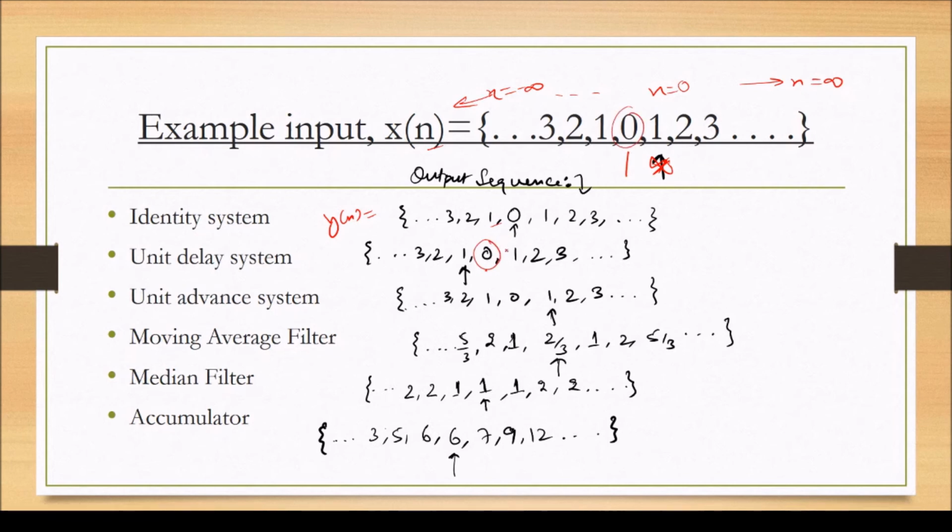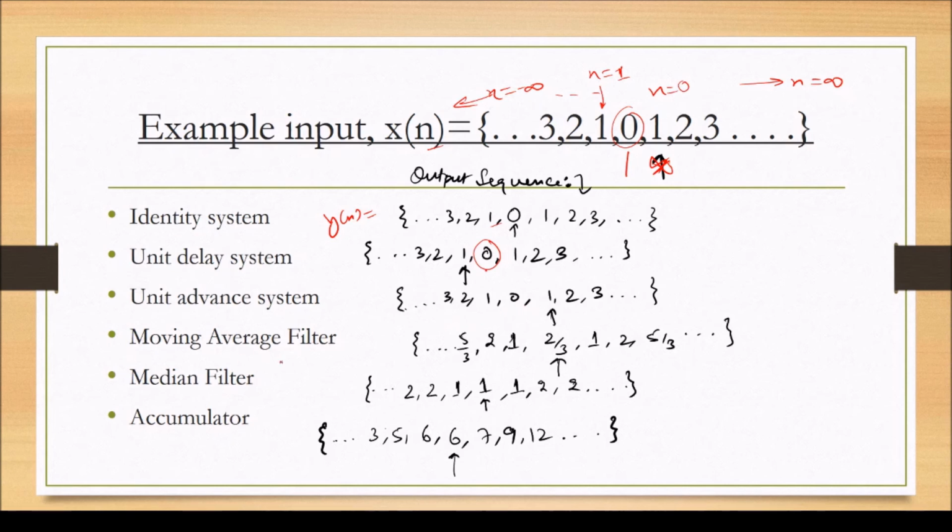So it is delayed by one sample. So we have the pivot at n is equal to minus 1. We have shifted the pivot or the origin of the sequence. Likewise, in the unit advance system, the origin of the sequence has been shifted to the right. So whatever samples we were getting, we are getting with an advancement of one sample.